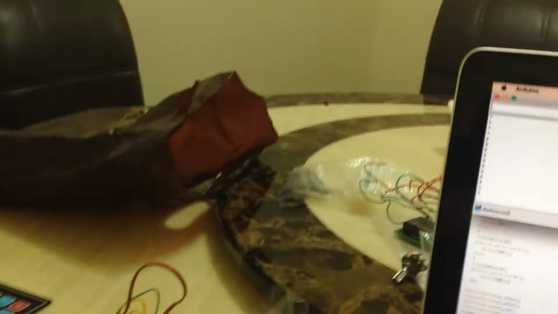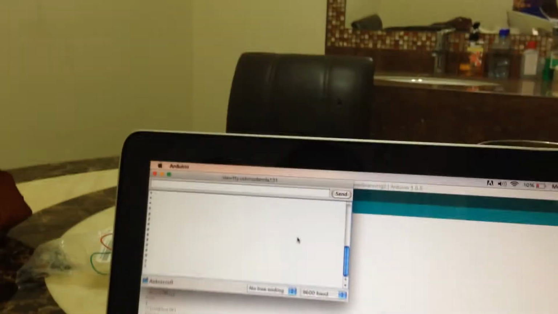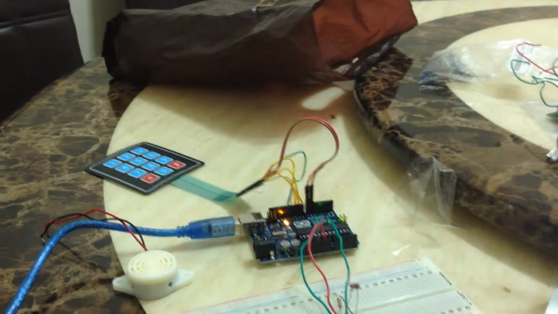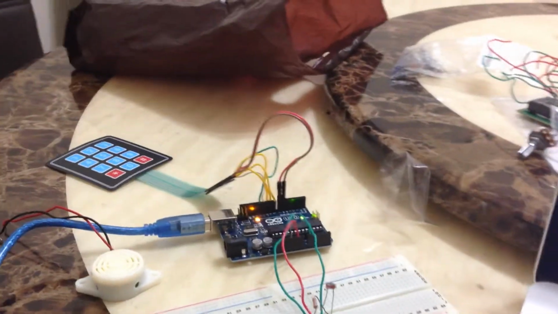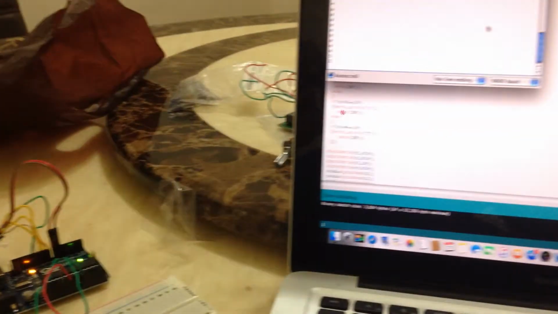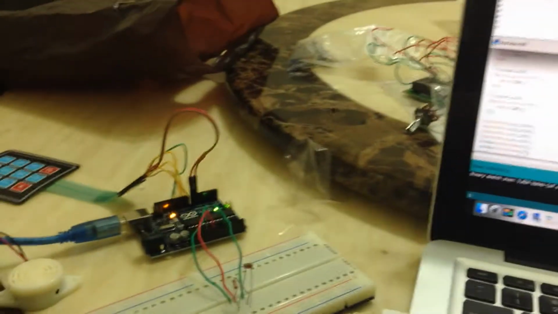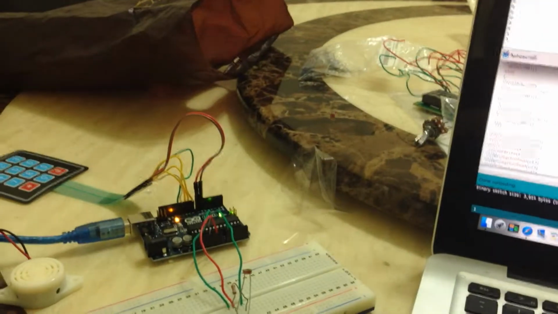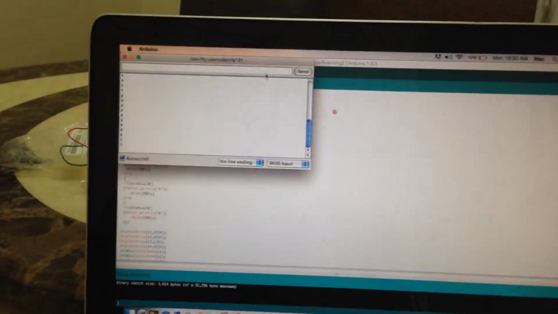And this is the concept of any keyboard that you guys know. So you can see that with Arduino there are so many things that we can do. I hope those experiments have triggered the desire to learn more about Arduino. Thank you for watching, and see you in the next one.